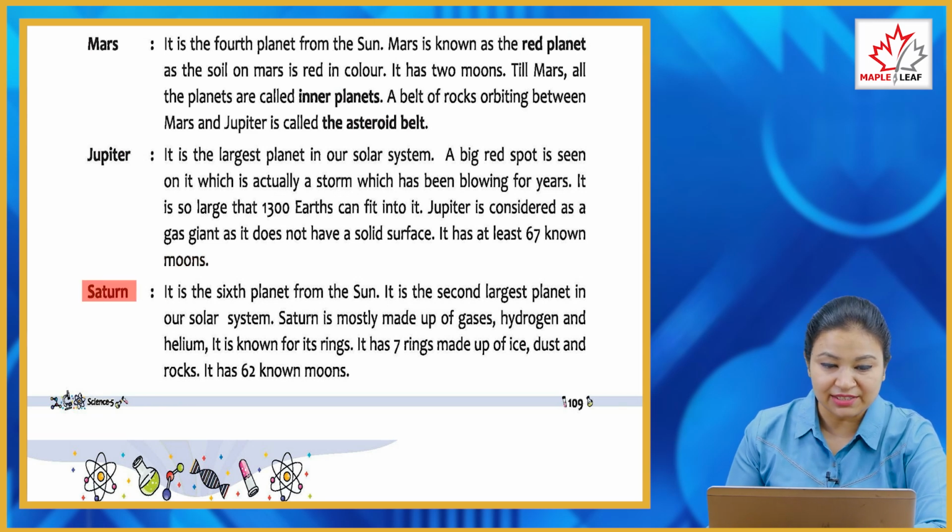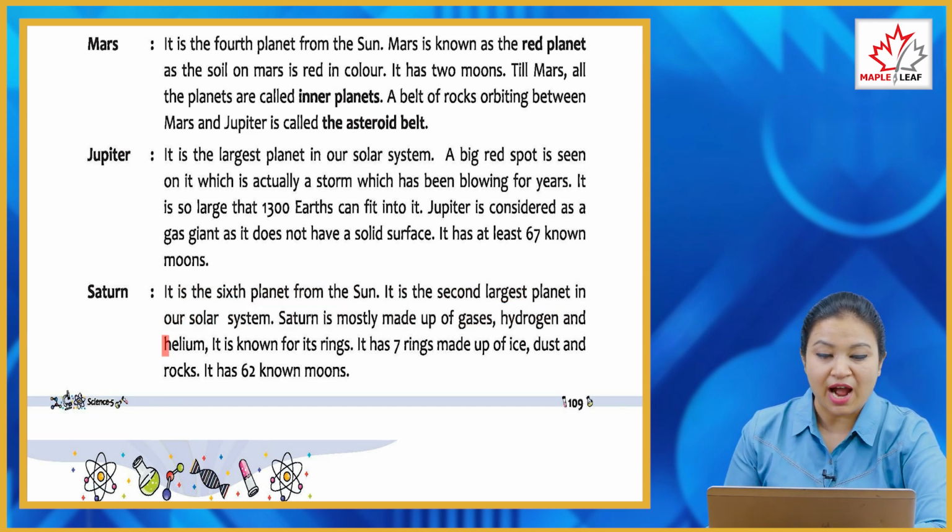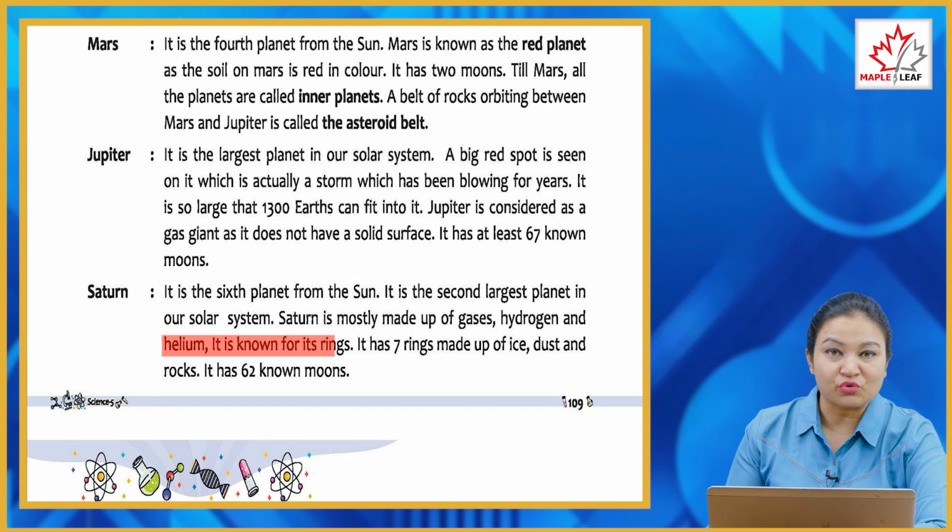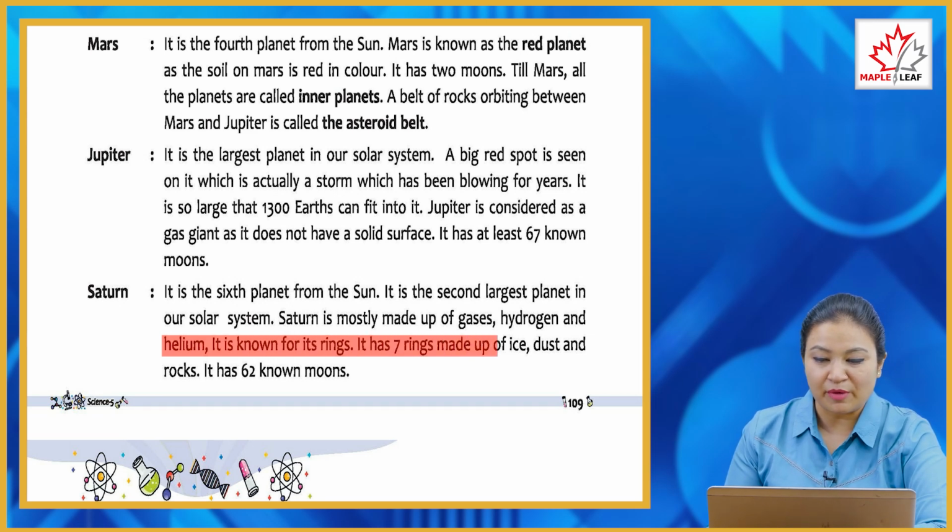Now next is Saturn. It is the sixth planet from the Sun. It is the second largest planet in our solar system. Saturn is mostly made up of gases, hydrogen and helium. It is known for its rings. It has 7 rings made up of ice, dust and rocks. It has 62 known moons.